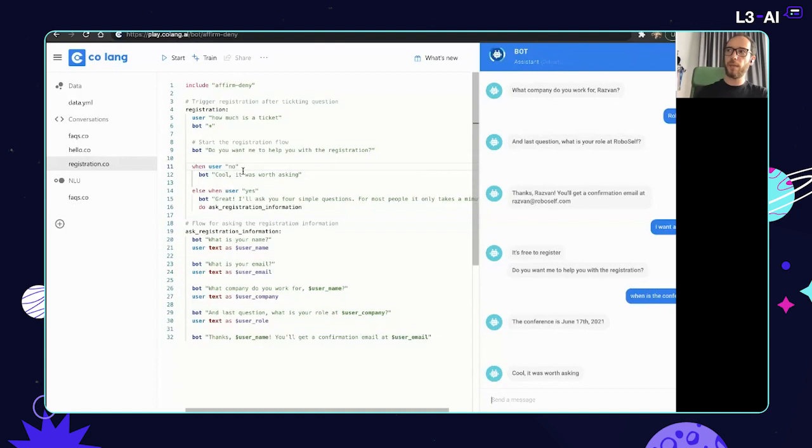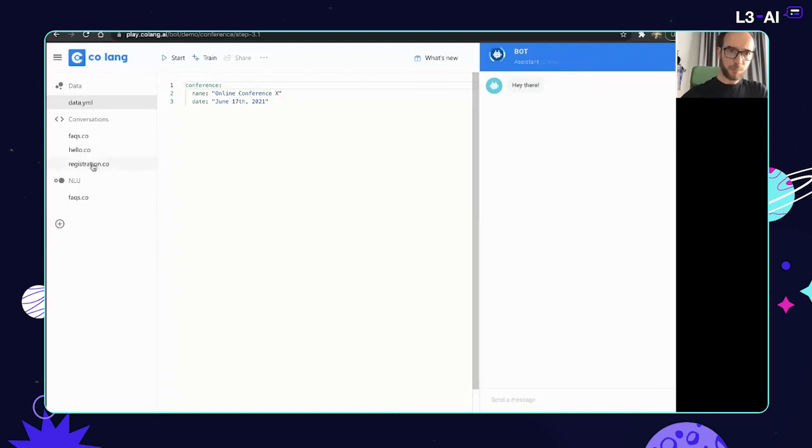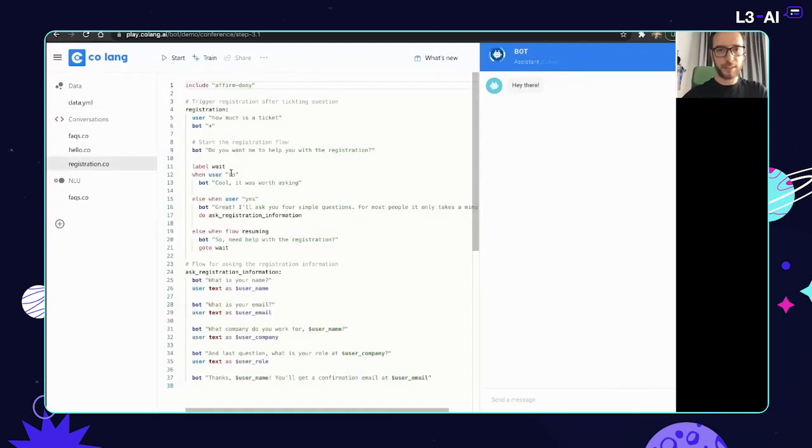In other words, how can we handle these digressions, as they're called in the classical terminology? So we're going to go to 3.1 here, and there are a couple of things I did to improve that. I just created the label here. Labels are useful so that we can go back to the flow at a later point in time. And then we've added these nice 3 lines of Colang. So we say when the flow is resuming, then ask the question again